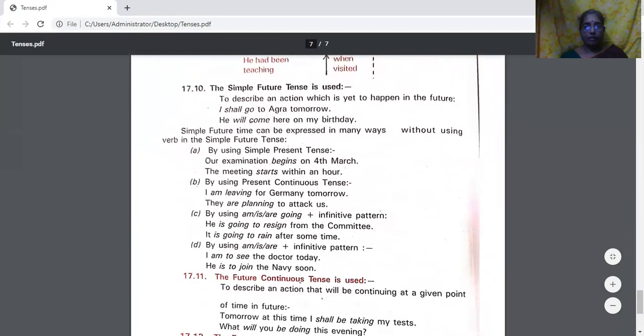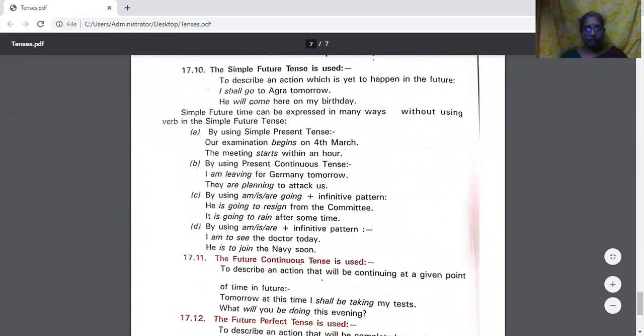Now, the third type is future tense. Simple future tense describes an action which is yet to happen in the future. It has not yet taken place. It will happen in the future. I shall go to Agra tomorrow. Means you have not yet gone. You have to go tomorrow. So we use the word shall.